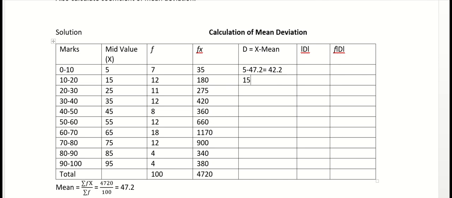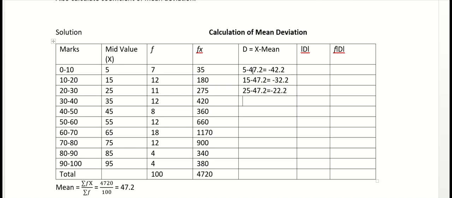Then 15 minus 47.2. This becomes minus 32.2. Then we have 25 minus 47.2. Okay, these values are in minus, right? Minus 42.2, minus 32.2, and here we get minus 22.2.